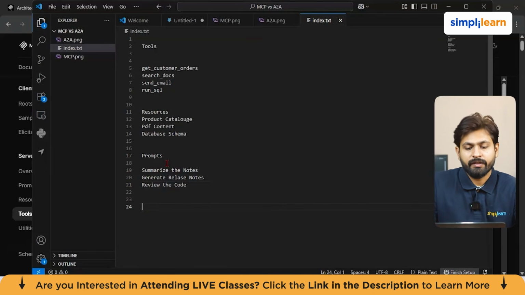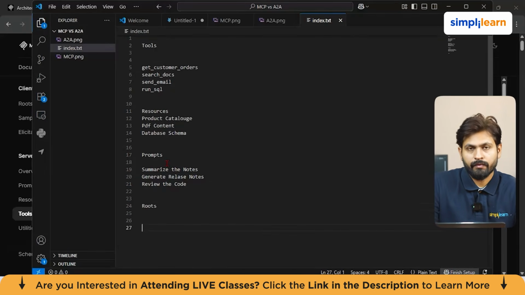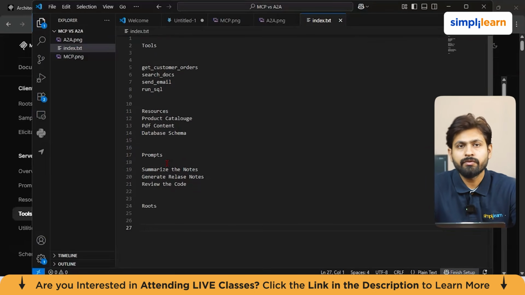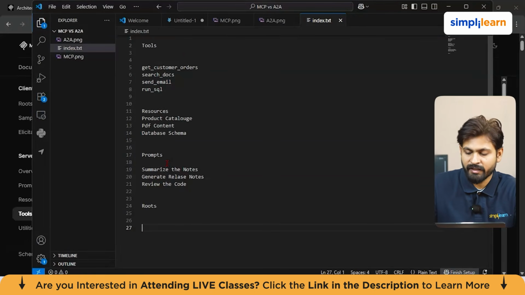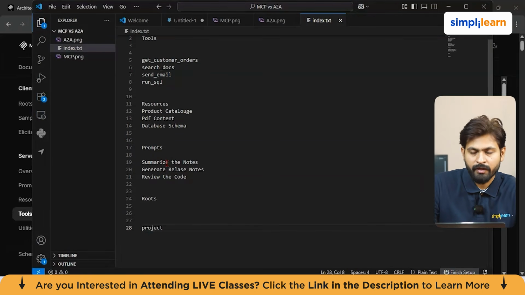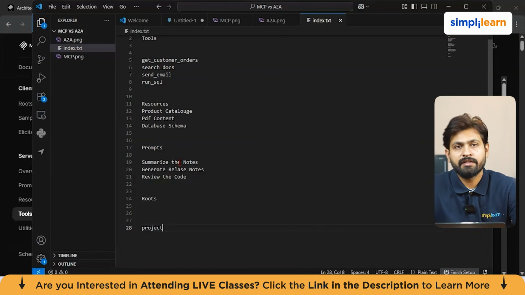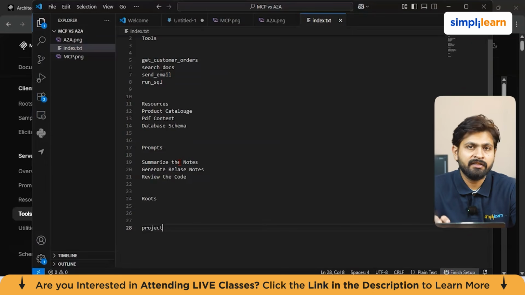Next up we have roots. So what are roots? Basically, roots let the client tell the server which file system areas are relevant. It allows the assistant to work only inside a project. Let's say we have a folder called project; if you create an assistant, it is going to allow that assistant to work inside this project directory.